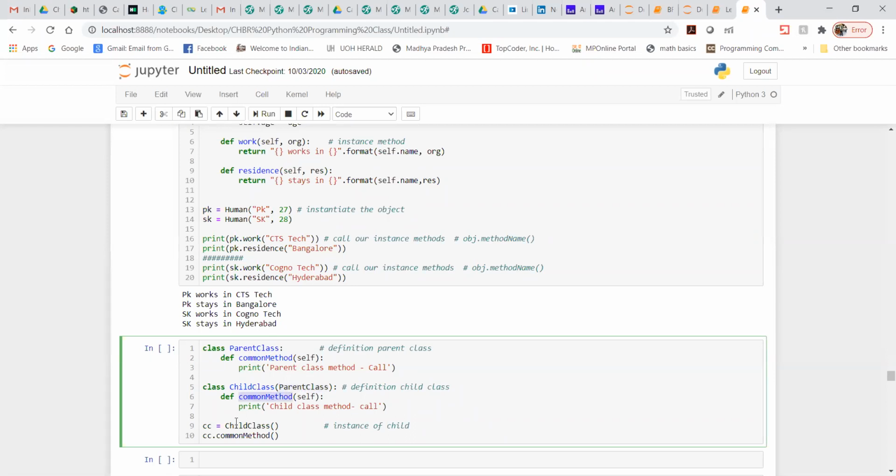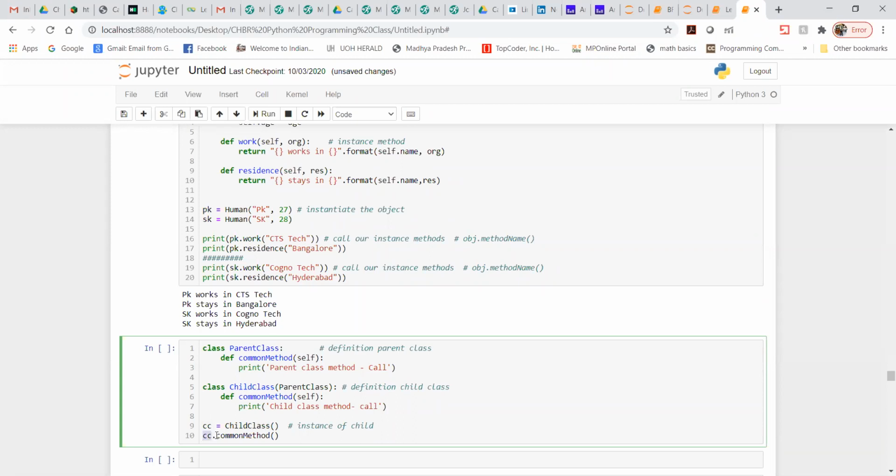Now how am I going to create the object, and then how am I going to use the object, and then I will use the child class. So here I am just going to create an object, or maybe you can say an instance, for the child class. So you just call the name of the child class and create the instance. So the instance is nothing but the CC. This is nothing but the object.